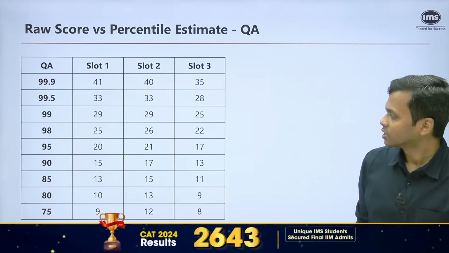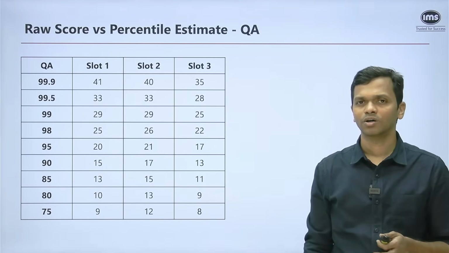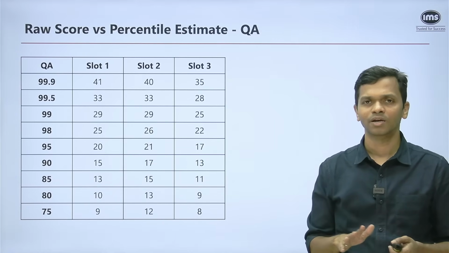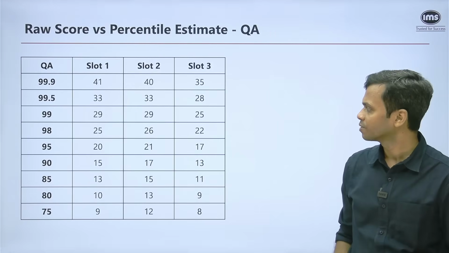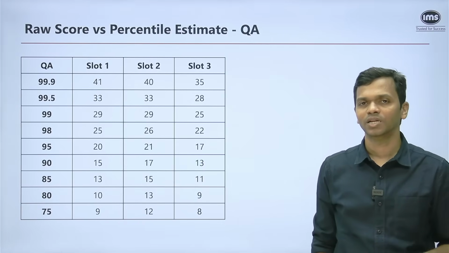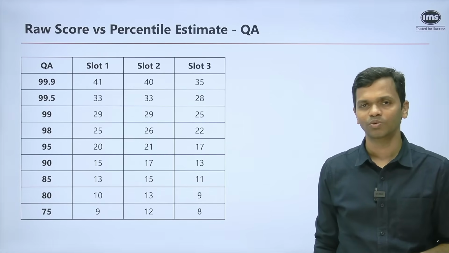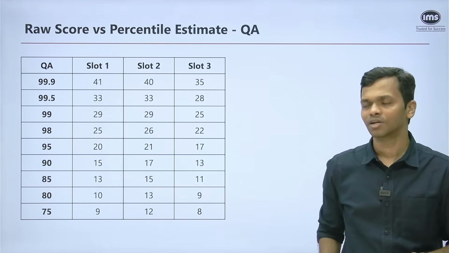Moving on to the QA section. In QA, you will see 99 percentile in slot 1 and slot 2 around a score of 29. For example, 10 correct questions and 1 wrong question would have taken you there. But for slot 3, that is 25. So something like slightly more than 8 correct questions, maybe 9 correct questions and then 2 questions wrong, would have taken you to a 99 percentile.